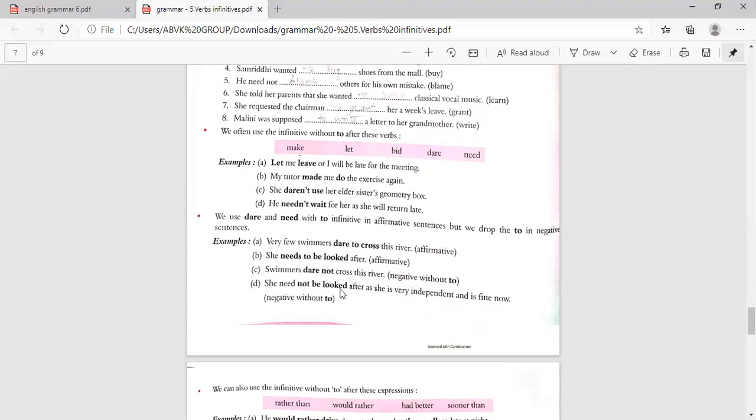She need not be looked after. She is very independent and is fine now. So this is negative without a to. So for affirmative, you use to. For negative, you don't use a to.